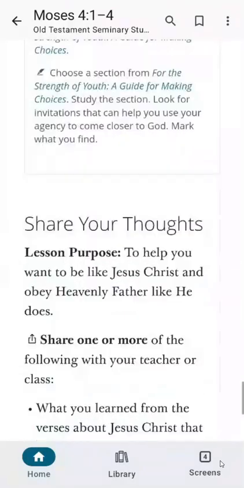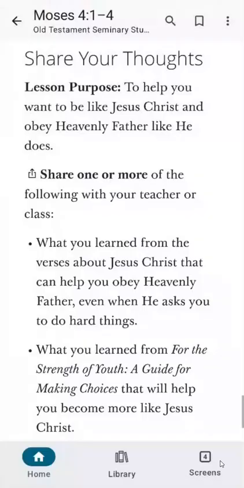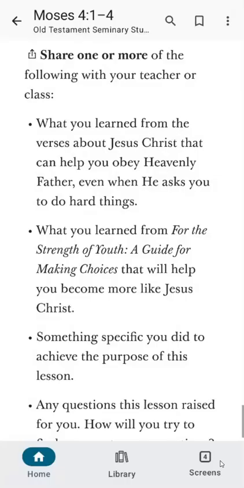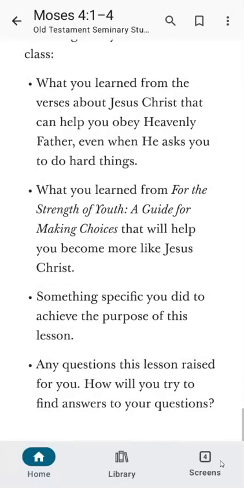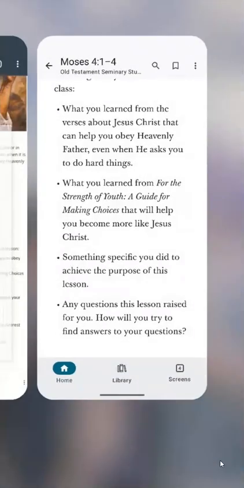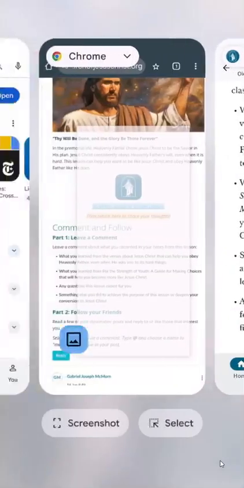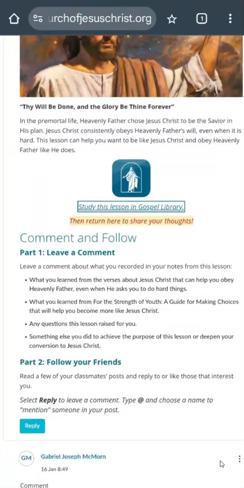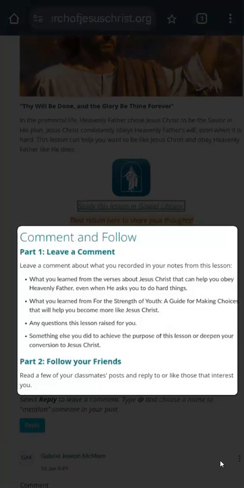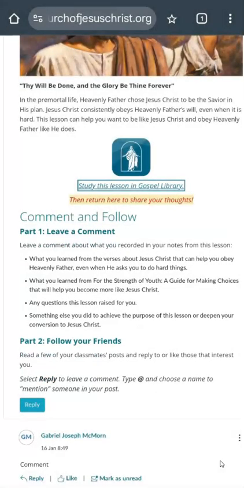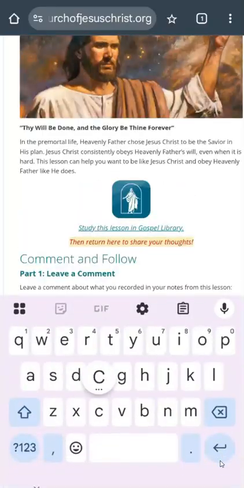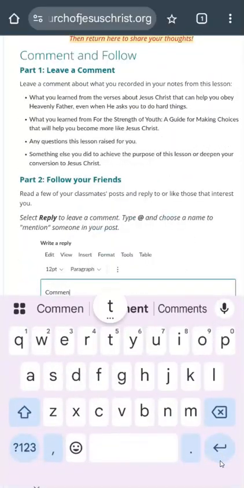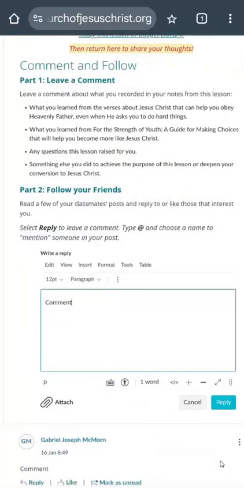But when I get to the end of the lesson, here it asks me to share my thoughts, and it asks me to share one or more of the following with your teacher or class. And then there are some bullet points of things that you'd want to share. In order to do that, I'd have to go out of the app and go back to my browser. And there is a reminder of those bullet points, and I can click reply, and then I can write my reply there and click reply.